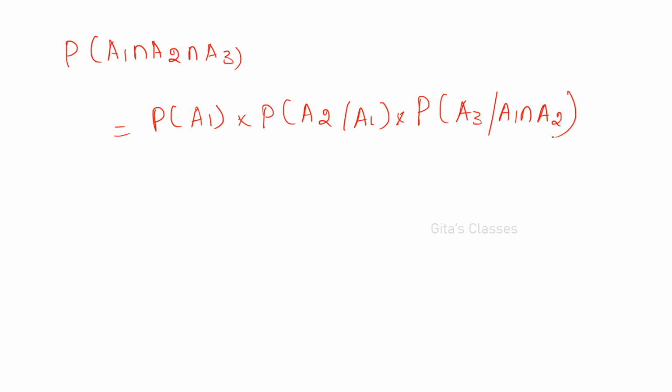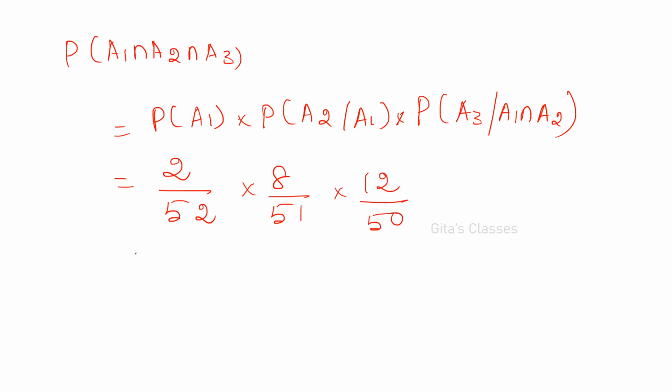After A1 and A2 occur, A3 is occurring. So just substitute the probabilities. So 2 by 52 into 8 by 51 into 12 by 50. That is equal to 8 divided by 5525. If you simplify, you will get this answer.